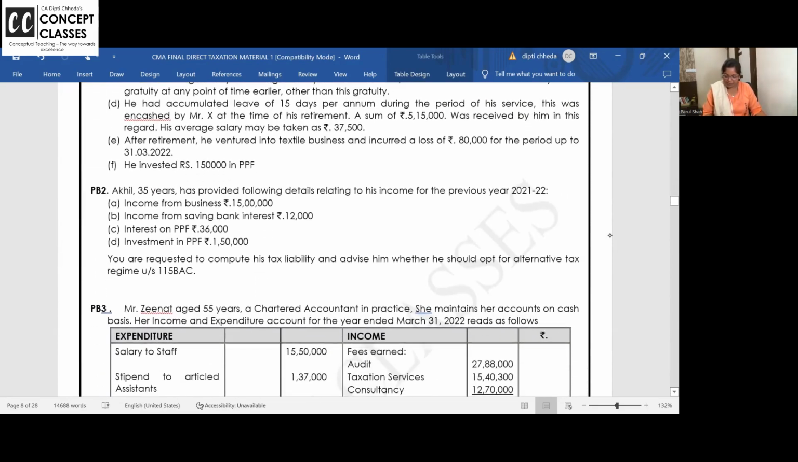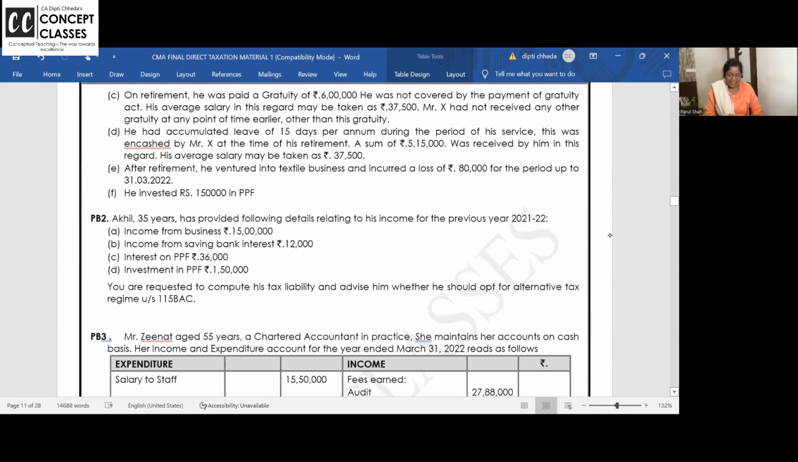Let us read the problem. Akhil, 35 years, has provided the following details relating to income for the previous year. Income from business is 15 lakhs. Income from savings account interest is 12,000.